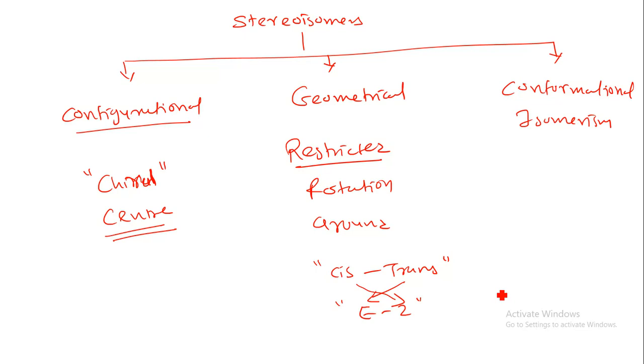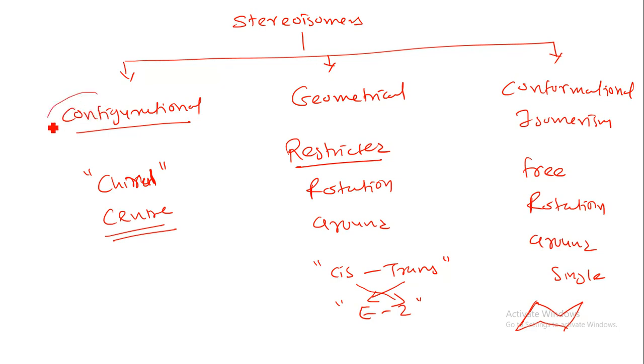Then the last one is conformational isomerism. This is due to free rotation around the single bond. Mainly we will focus on cyclohexane or n-butane conformational isomerism. They do not have a chiral center, yet they show stereoisomerism, due to free rotation around the single bond. So this is the basic classification you should know.